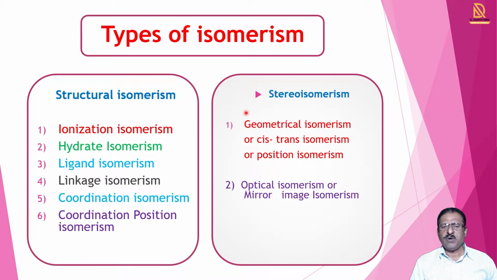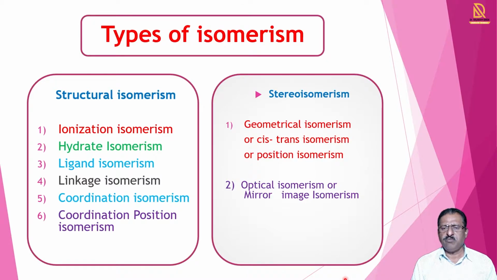Now the second type of isomerism is stereoisomerism. In stereoisomerism, there are two types. The first is geometrical isomerism, also called cis-trans isomerism, where the cis and trans concept is observed; it is also called position isomerism.